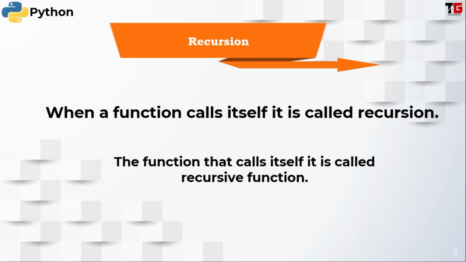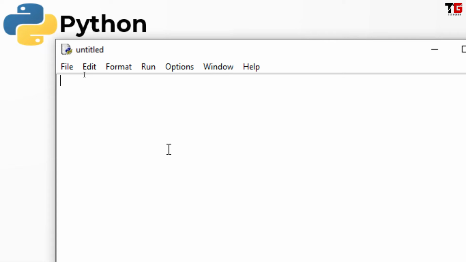Friends, sometimes it happens that you have to perform the same task on a given set of numbers. The task is the same, but the numbers are changing. In that case, we can call the same function again and again from itself. This concept is called recursion, and a very good example of recursion is factorial. We will study this factorial in our next video. First of all, let's see how we can perform recursion in Python.